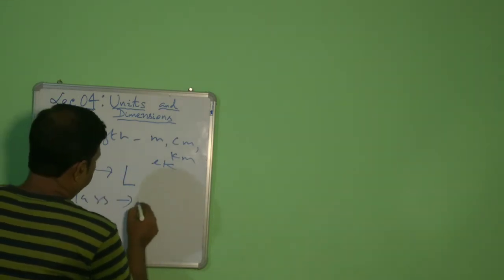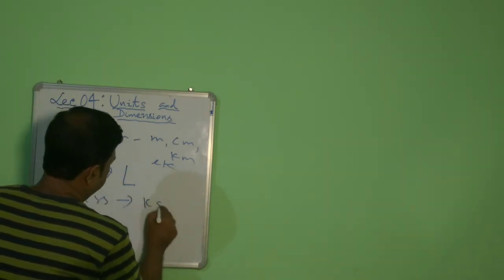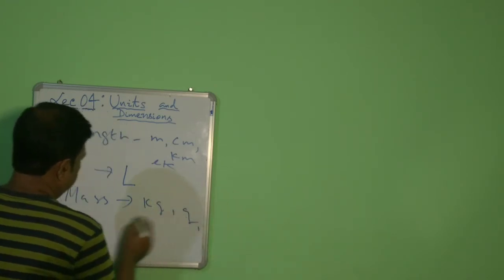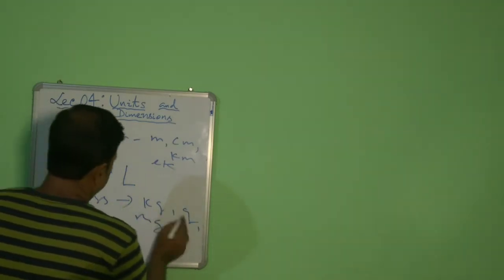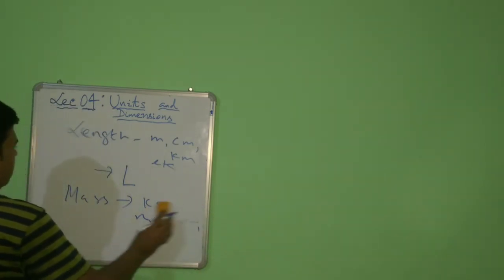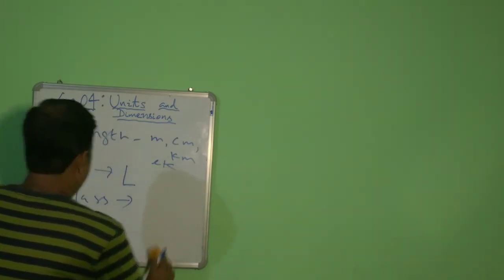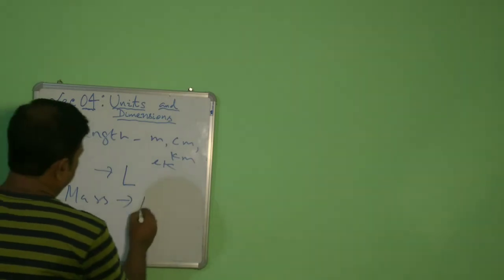Mass can have various units like kg, gram, milligram. Lots of units are there. But if you give one dimension to it, its dimension will be M. In this way, this is dimensions.